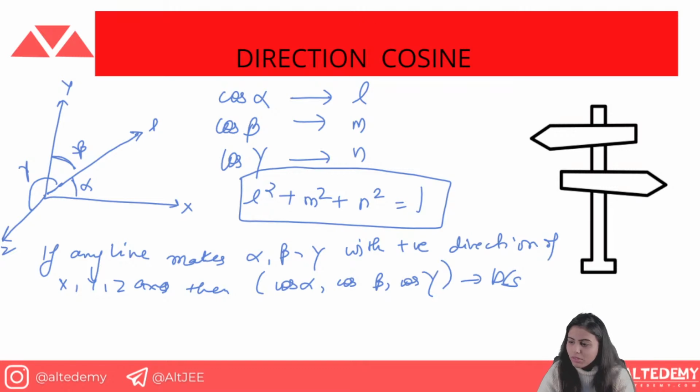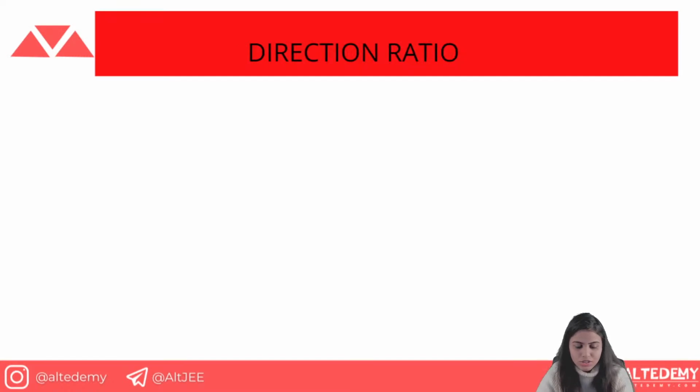I hope this direction cosine is clear to you all. So alpha is the angle of the vector with the x-axis, beta with the y-axis, and gamma with the z-axis. When we take cos of all these angles, it becomes the direction cosine. As the name suggests, the angle is for direction, and we are taking cos of that angle, so it becomes direction cosine. So you can easily remember that. And l square plus m square plus n square is equal to 1. This is widely used in our questions. It just helps us.